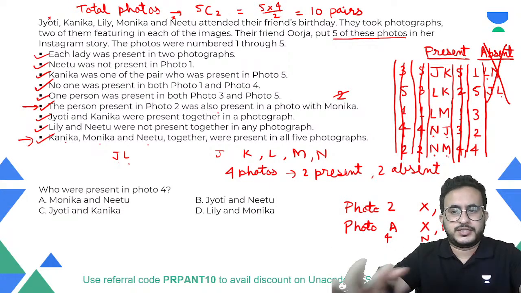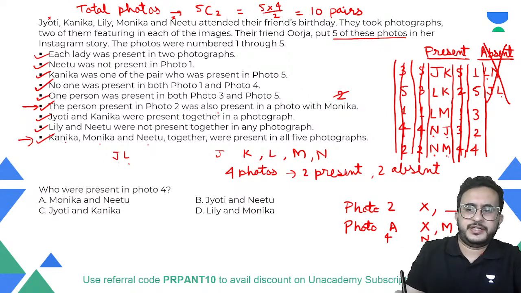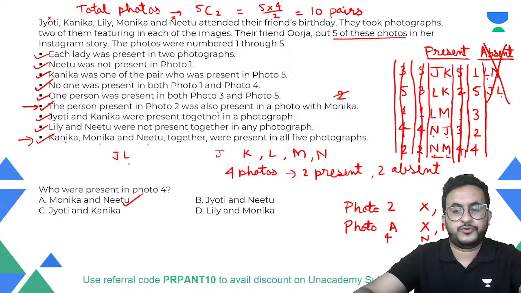All right, so that's how we get this. So this is the final solution. So who were present in photo 4? We can say that N and M, Monica and Hitu, are present in photo 4.